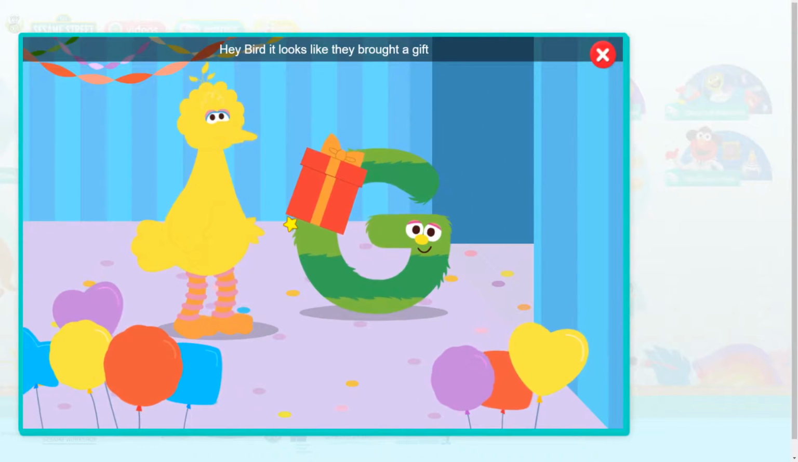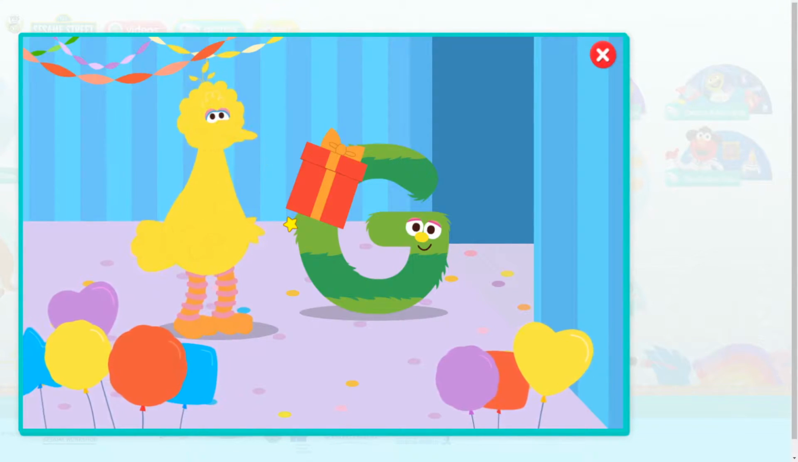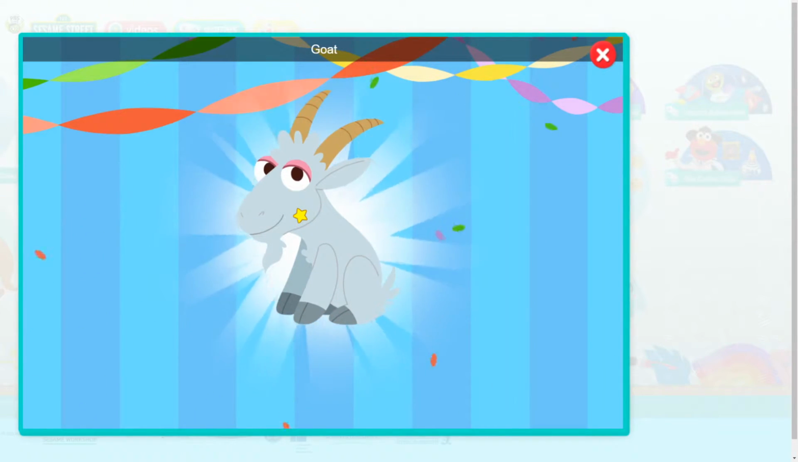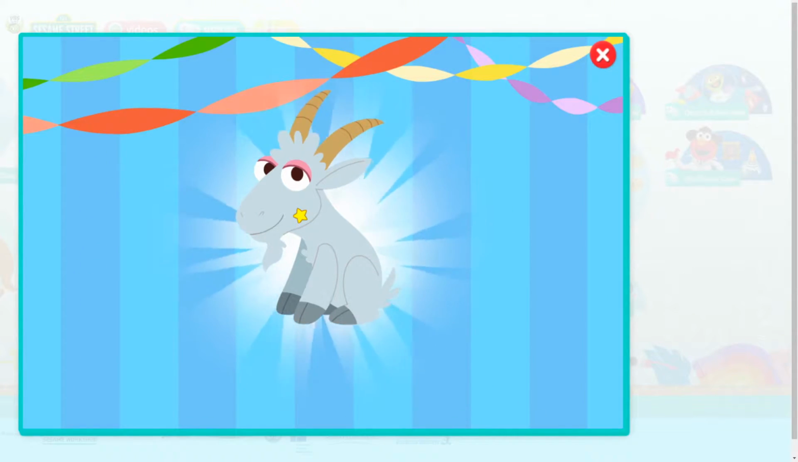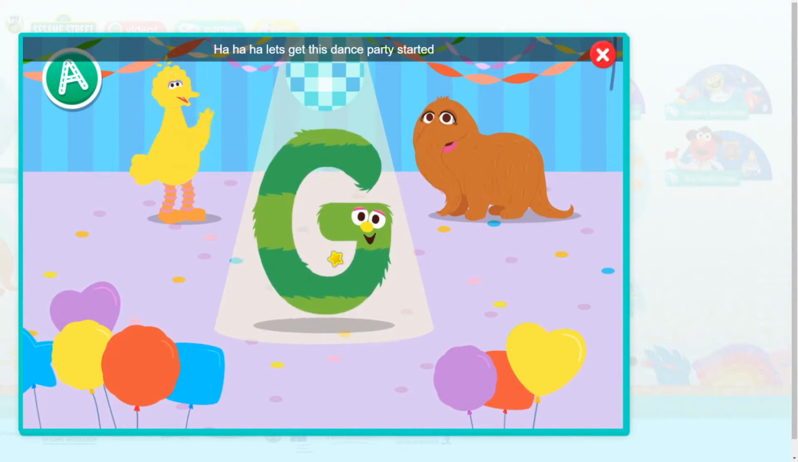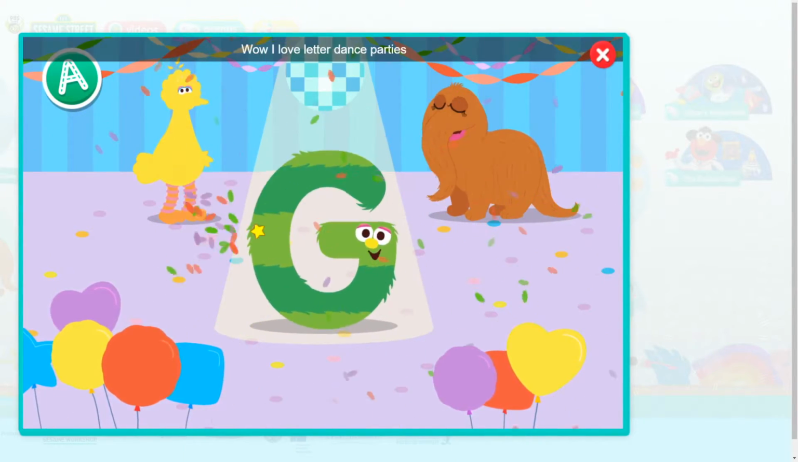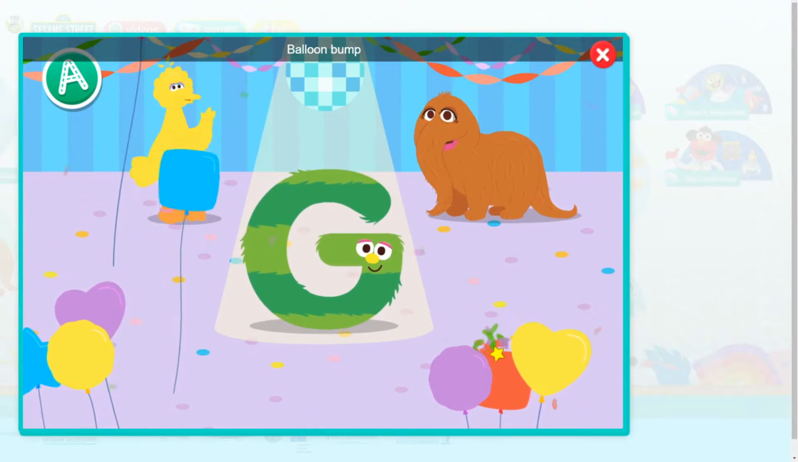Hey, Bird. It looks like they brought a gift. Oh, a gift! Click the gift to open it. Look, it's a goat. I hope they like dance parties. Hey, look at that letter move. Cool move, letter G.